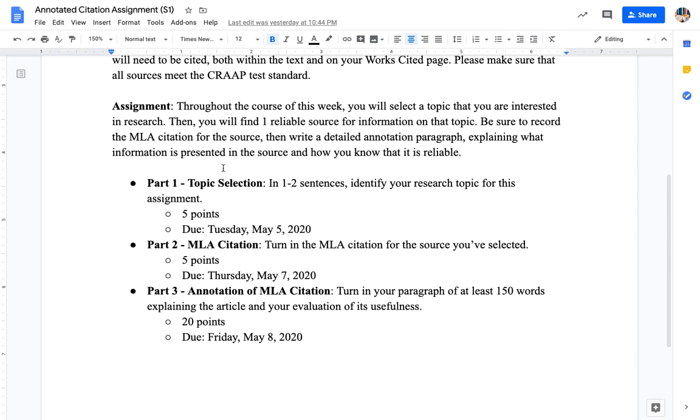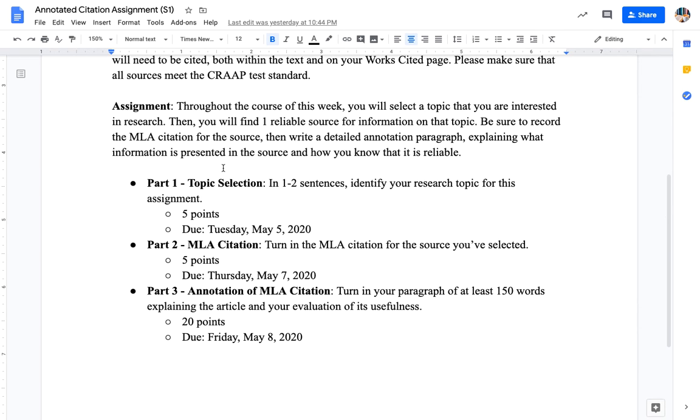Look for one reliable source for information on the topic. Again, you're going to use those database resources that I talked about. Ms. Curry also has several tutorials on how to access different databases that have been uploaded to the Google Classroom. Be sure that you record the MLA citation for each source and write a detailed annotation paragraph. Remember, your annotation paragraph should explain or summarize information presented in the source, and then evaluate how you know that it's a good source. So we're breaking this down into 3 parts.